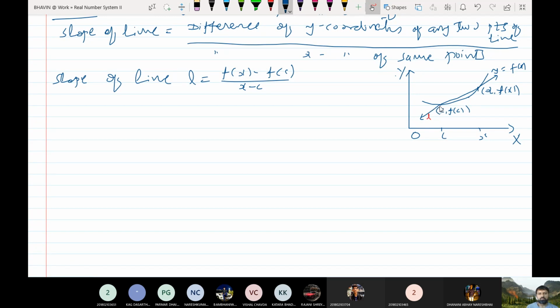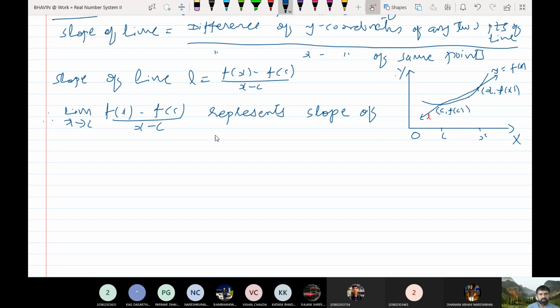So if I take limit x tends to c, this represents the slope of this line at the point, the slope of the tangent.